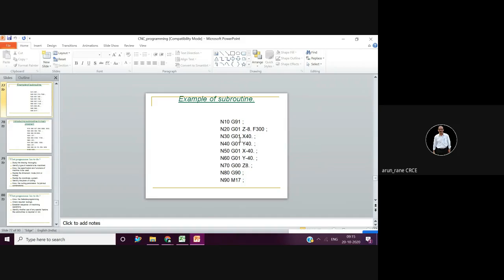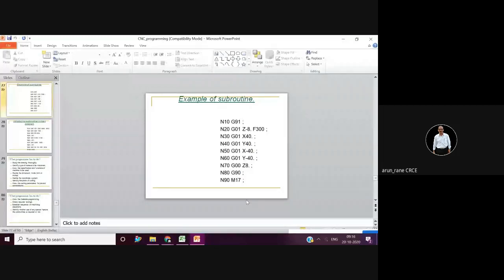Feed is 300, obviously millimeter per minute, it cannot be millimeter per revolution. Once it goes down Z minus 8 mm, it moves X40 in the incremental direction, then Y40, then X minus 40, Y minus 40. All these are incremental dimensions because G91 is a modal command. Then it comes up, and do not forget to write G90, that is absolute. Come back to absolute and end your subroutine with M17.